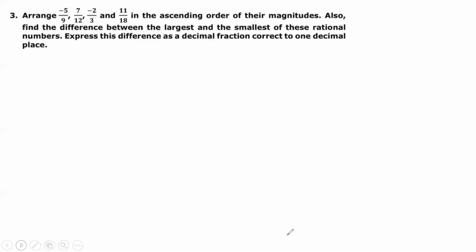And if done, so now the numbers are, we can write -20/36. Okay, that is -20/36. Second will be 21/36. Then it is -24/36. Then 22/36. Okay. Is it clear?